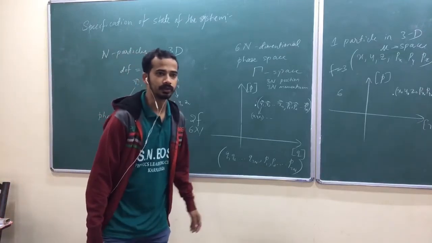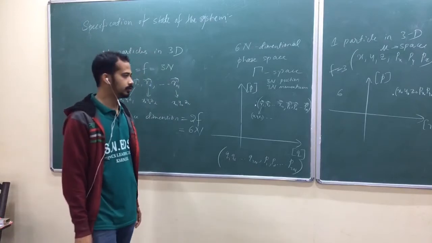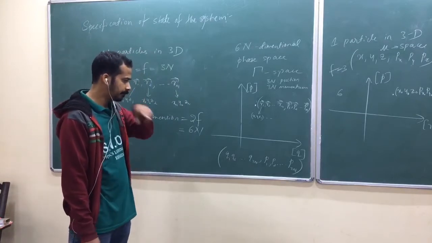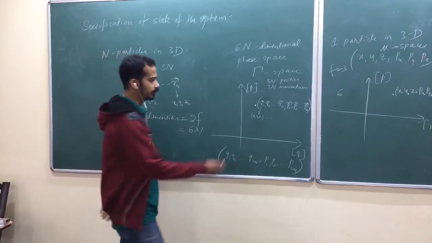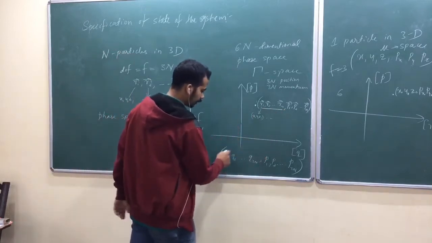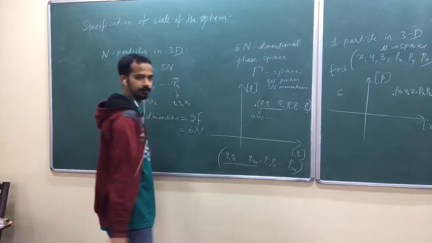Any question here? We are going to use this one also. So this whole thing, we are going to write q1, q2 and so on up to q3n.